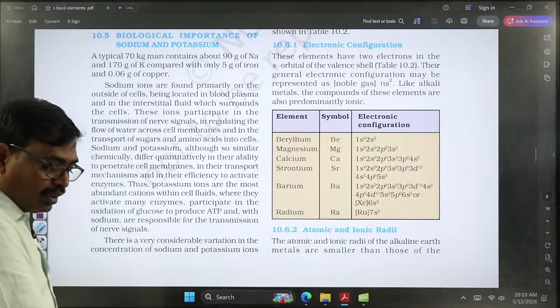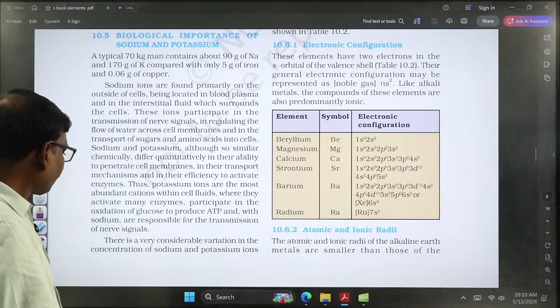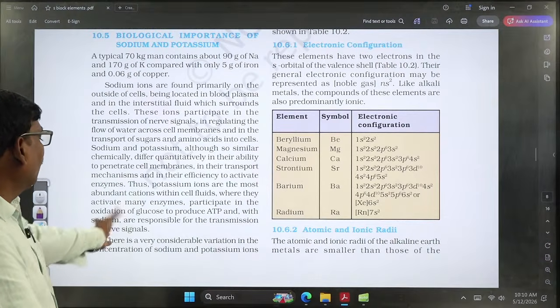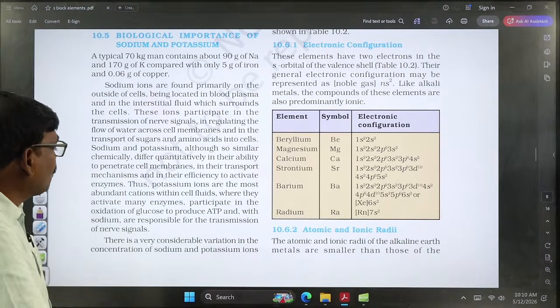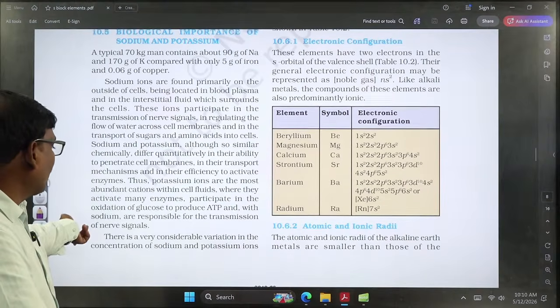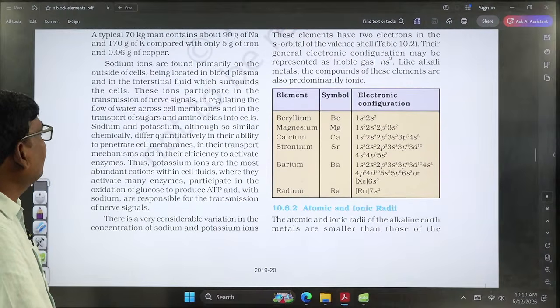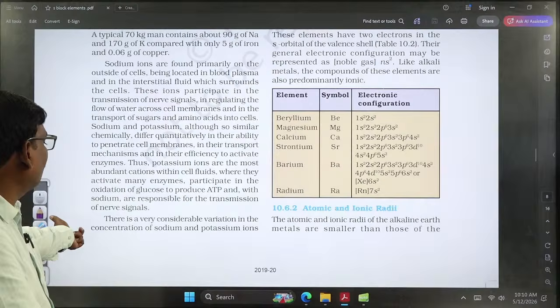Here, the carbohydrates present in the form of glucose can be converted into ATP, adenosine triphosphate, which are the energy units. Along with sodium, they are responsible for the transmission of nervous signals. Mainly the nerve signals go through the sodium ions.